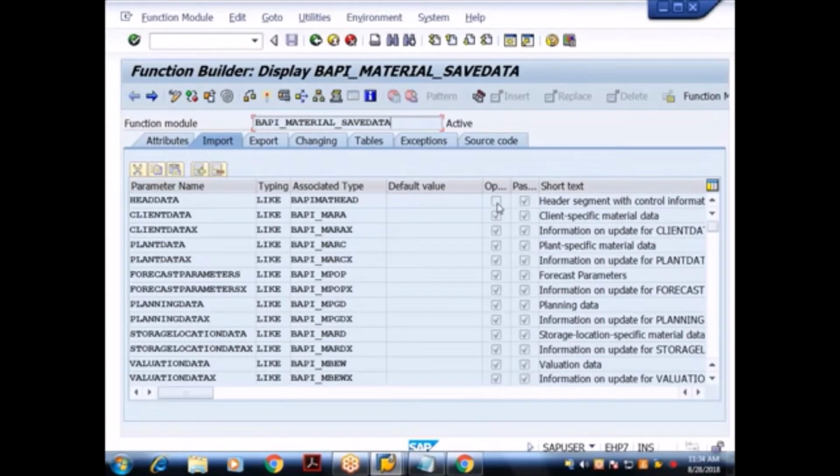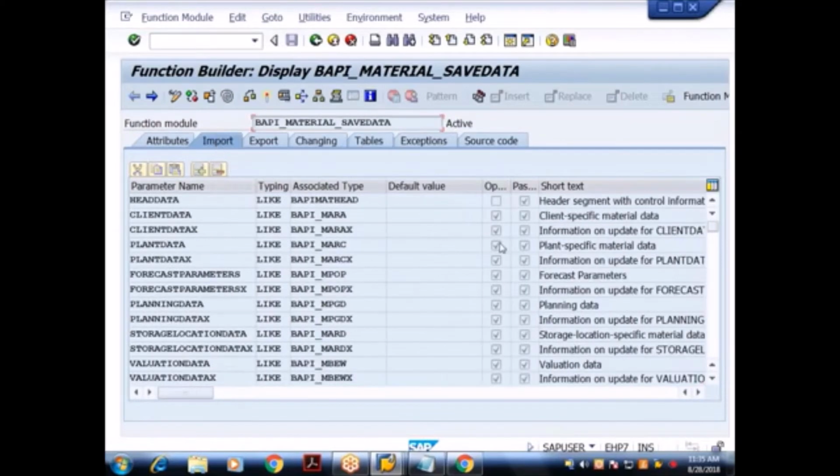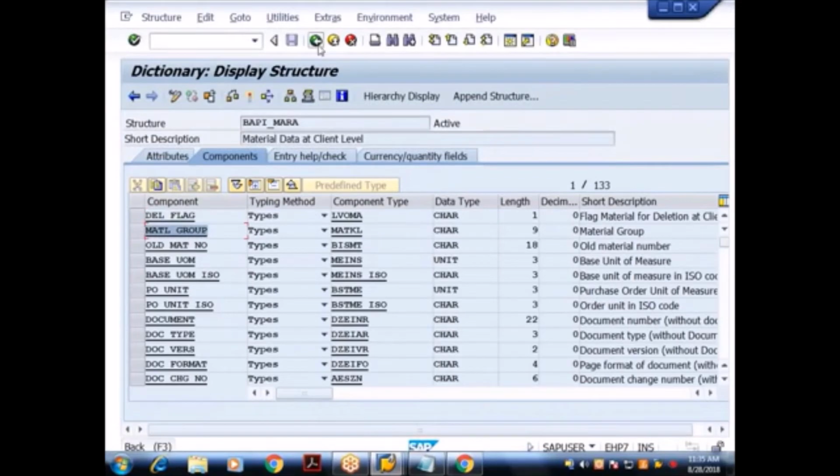Actually, what is the approach I followed first? I first passed the mandatory parameters, it is not working, I got some error. What is the error I got first? Description not maintained. Then I analyzed the parameter which is carrying the description. I prepared the internal table, I passed it. Then I got a different error. What is that? Base unit of measure is not maintained. So again I analyzed and we understood these are the parameters which are carrying what? Base unit of measure. We passed it. Again we got an error saying that material group is what? Not maintained. Again we passed what? Material group.